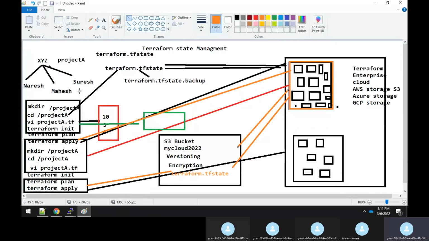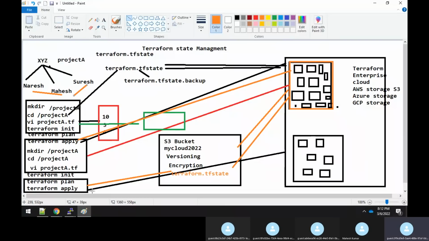Similarly, if Suresh is working on the terraform.tf file, he will make some more changes, because this terraform.tf file has to be shared by Mahesh to both of these engineers. So Suresh will also get the latest terraform.tf file. Again, he will try to make changes, and once he does, he will try to do a Terraform apply.